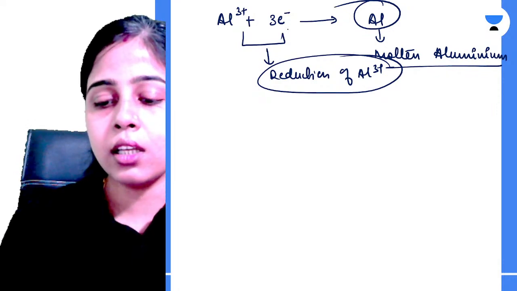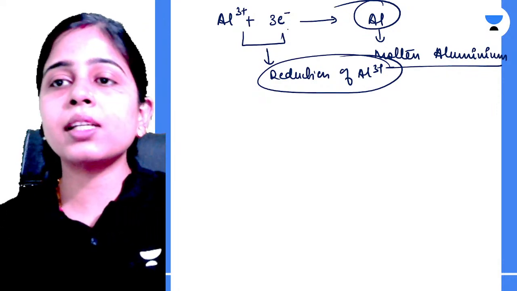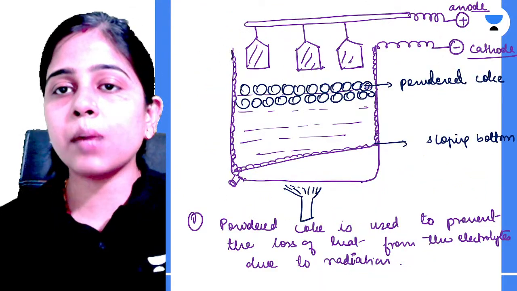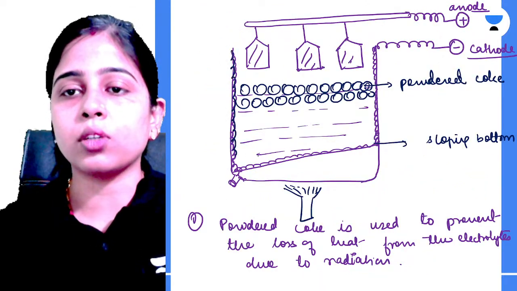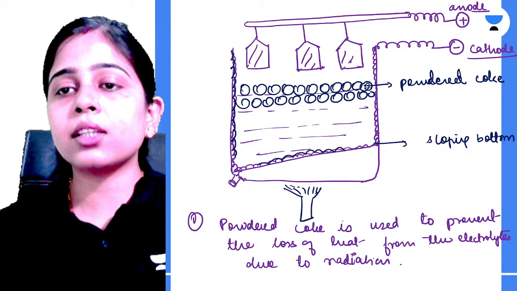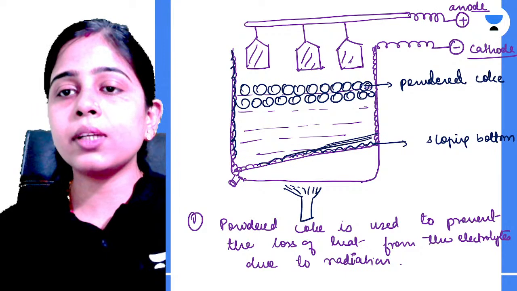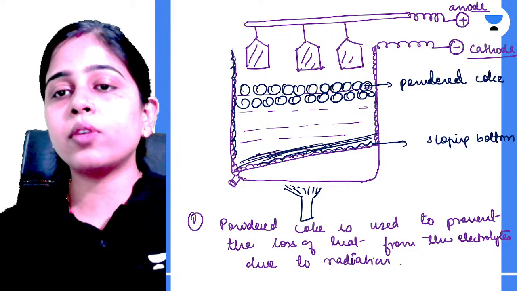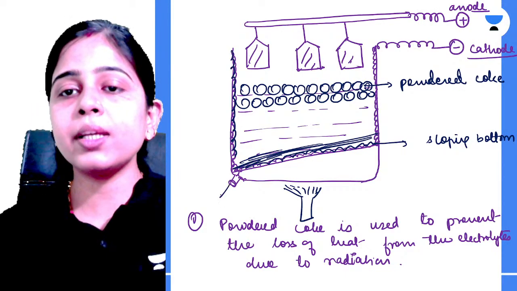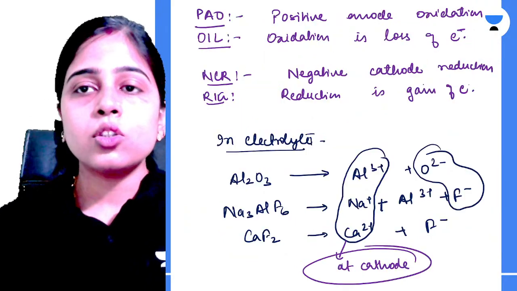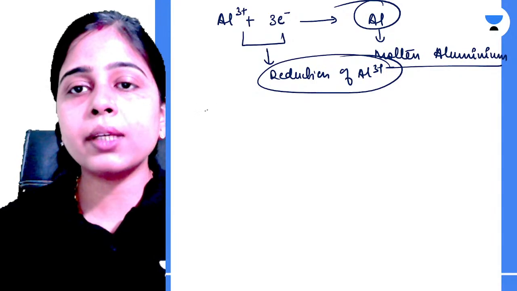Okay, clear everyone? So this molten aluminium will get deposited on the sloping bottom because this carbon lining is your cathode. Yes or no? If aluminium is formed at cathode, this molten aluminium will get deposited over this sloping bottom and will be tapped out using this tapping. Clear? So cathode पे ऐसा हुआ. अब एनोड पे क्या होगा?